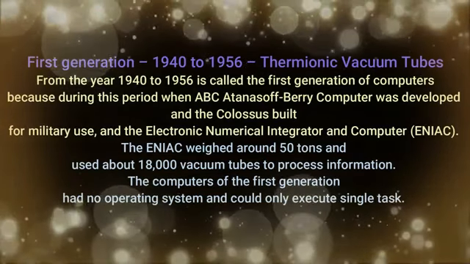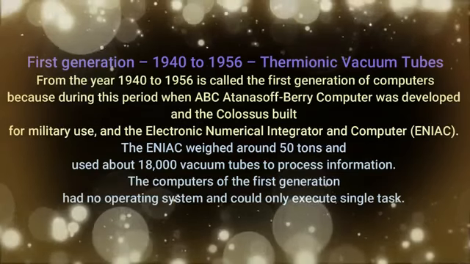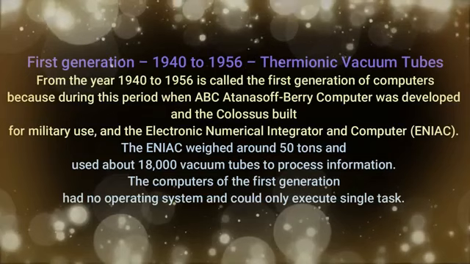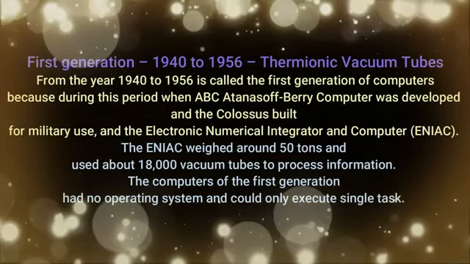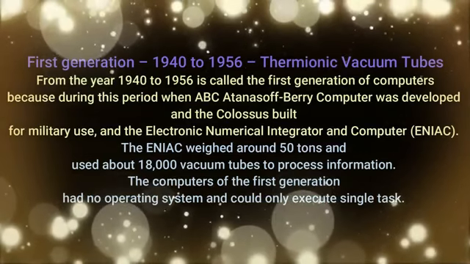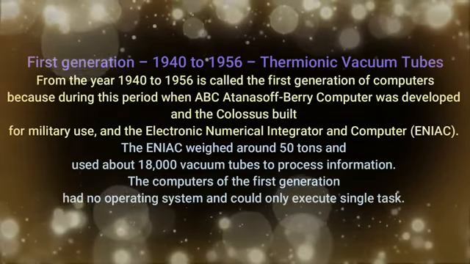The ENIAC weighed around 50 tons and used about 18,000 vacuum tubes to process information. The computers of the first generation had no operating system and could only execute a single task.